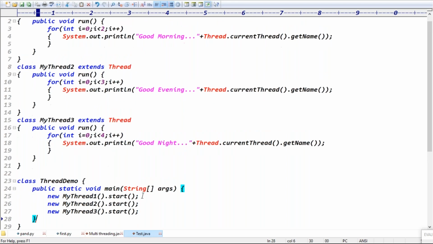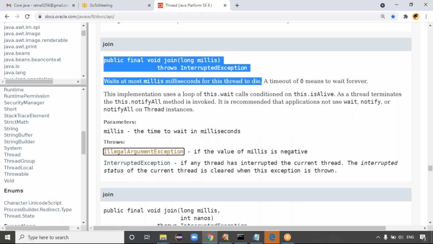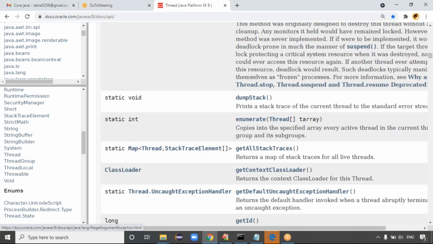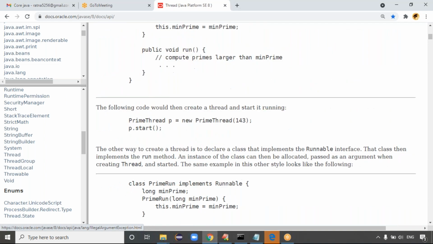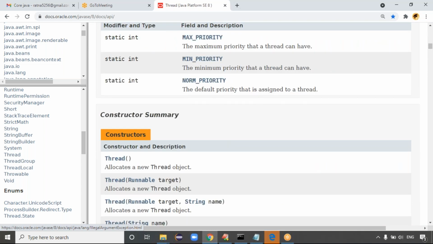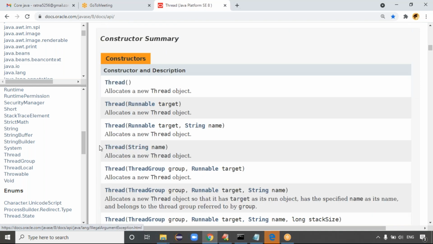Guys, here I didn't set the name, right? If you want to set the names, working with the default names is fine. See, guys, there is one constructor. Try to see this constructor once. Thread(String name) is there, right? Thread(String name) means what? It allocates a new thread object.